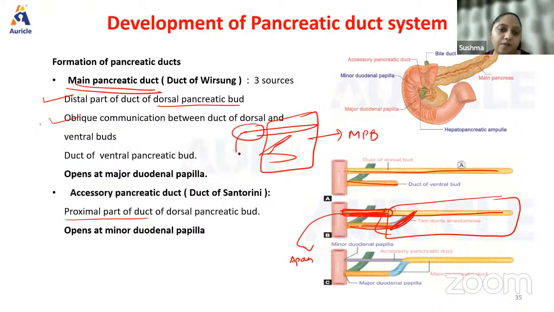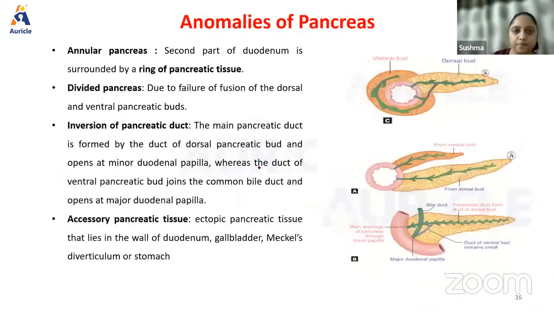And this area forms the accessory pancreatic duct. That's it. Simple, easy. What are the different anomalies of pancreas? We have annular pancreas, where the second part of the duodenum is surrounded by a ring of pancreatic tissue. There's a divided pancreas due to the failure of fusion of the dorsal and ventral pancreatic buds. Then there is inversion in the pancreatic duct.